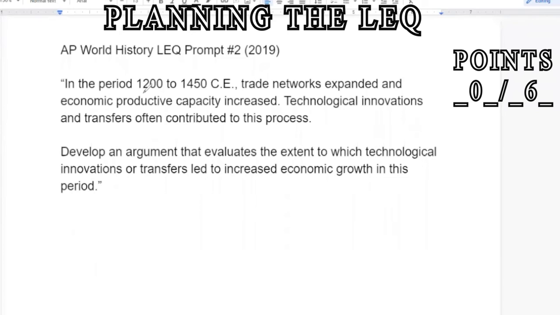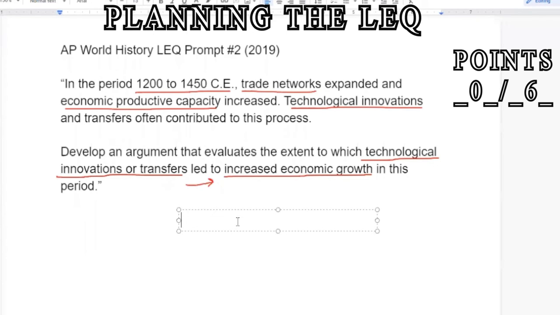So it says, in the period 1200 to 1450 CE, which means we're talking about units 1 and 2 here, trade networks, we should have a few in our brain right away, expanded and economic productive capacity increased. So this is, I think, a fancy way of saying trade and trade-related activities, such as agriculture and manufacturing. Technological innovations, okay, so we can think of quite a few of those, and transfers often contributed to this process. So it says, develop an argument that evaluates the extent to which technological innovations or transfers led to increased economic growth in this period. Asking about how innovations or transfers, so that is new inventions or knowledge of new inventions, led to increased economic growth during this period.